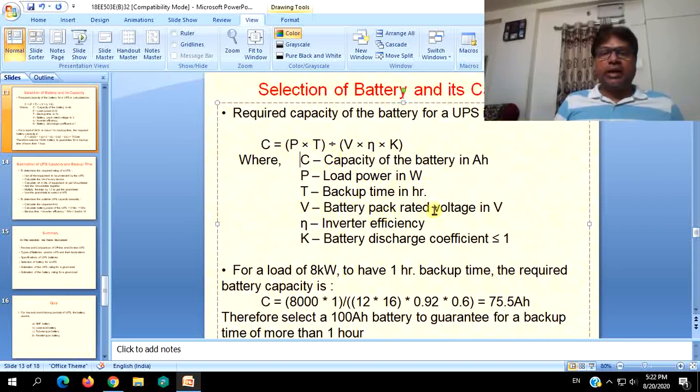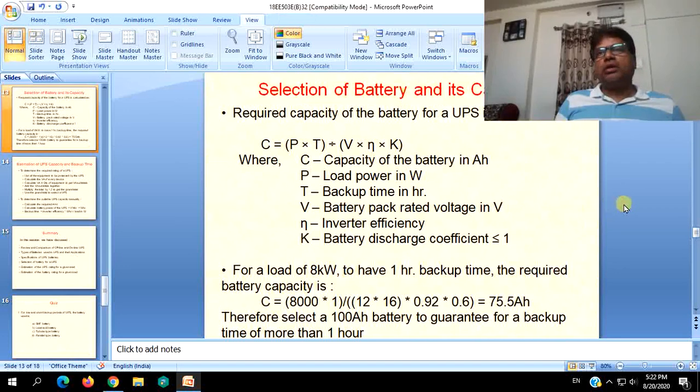V is the battery pack rated voltage in volts. Why it is mentioned as battery pack is that when you take a single battery, it is a pack of a number of cells inside it.